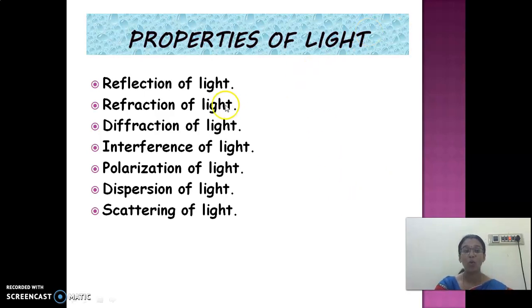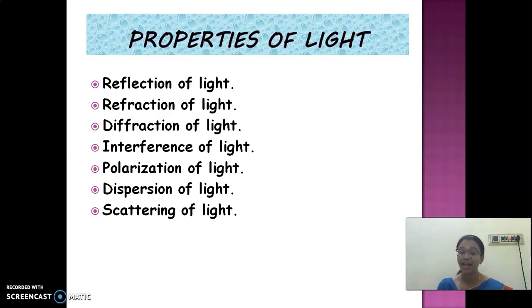And then, properties of light. What is reflection of light? The light falls on a particular object and returns back. This is called reflection. And then refraction is bending of light. Bending of light is called refraction. And then diffraction. When light is passed through a hole, on the other side you are able to get a diffracted image. And then interference of light: when 2 or more waves combine together to give a resultant wave. This is called interference of light.